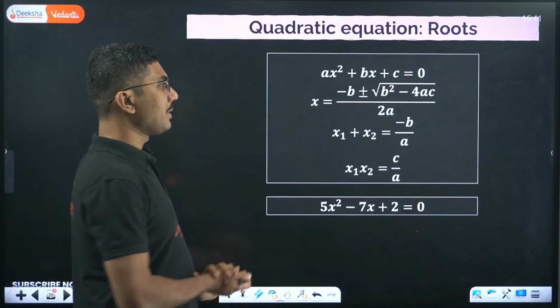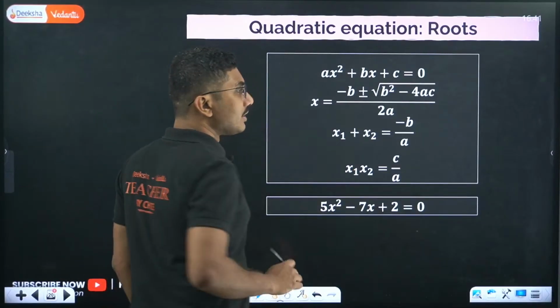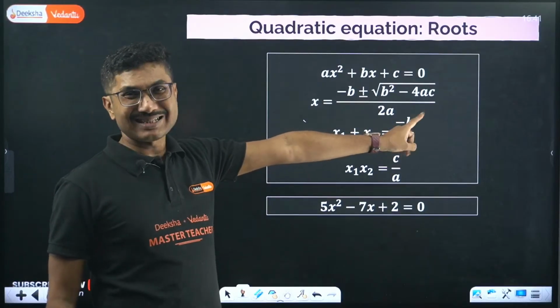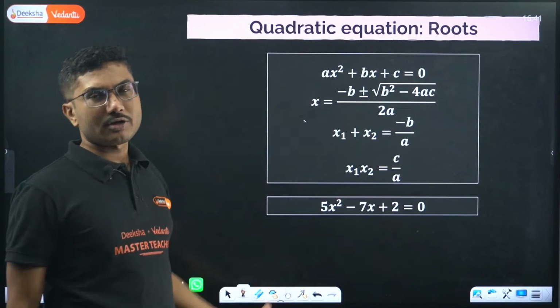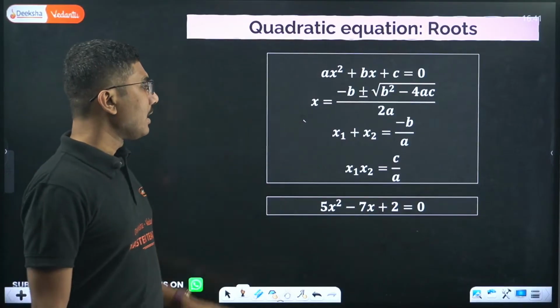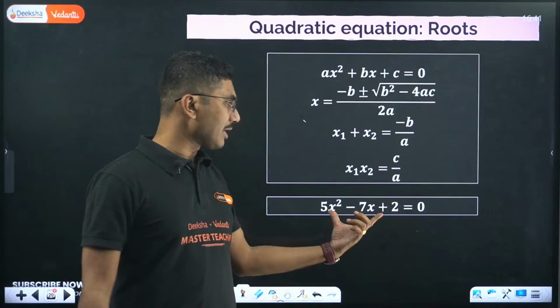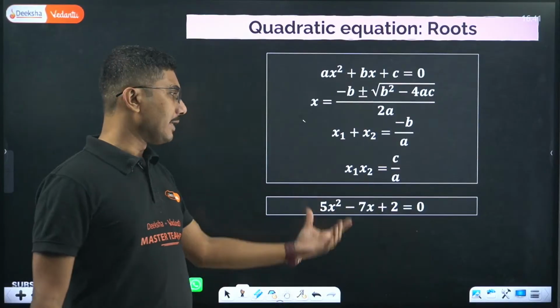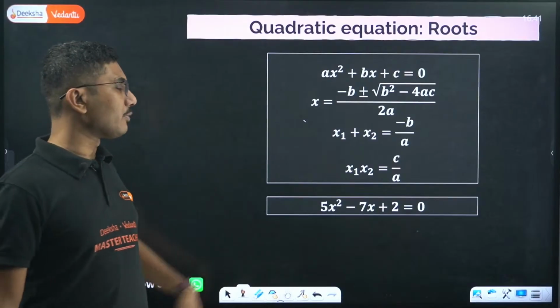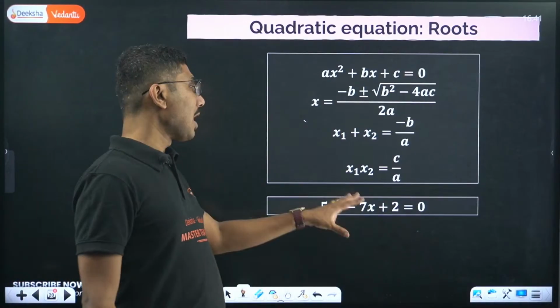Now, sometimes we will use the sum of the roots. Sum of the roots is equal to −b/a. Multiplication of the roots is c/a. Now let's solve this equation. I know you can solve it using the standard factorization method, but without using factorization, how do we solve it?